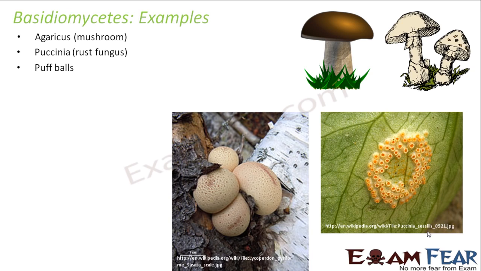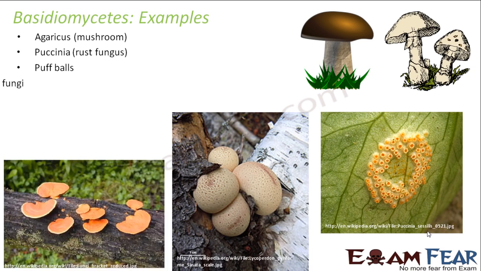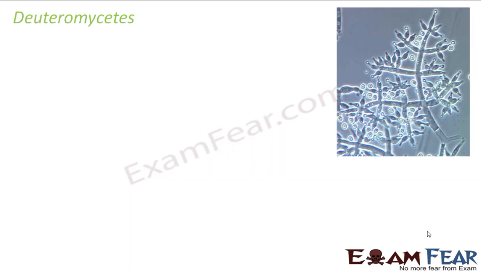Then puffballs, which look somewhat like this. Bracket fungi, which are generally seen on wooden tree logs. These are some of the examples of Basidiomycetes. Now let us talk about the last category under fungi, that is Deuteromycetes.